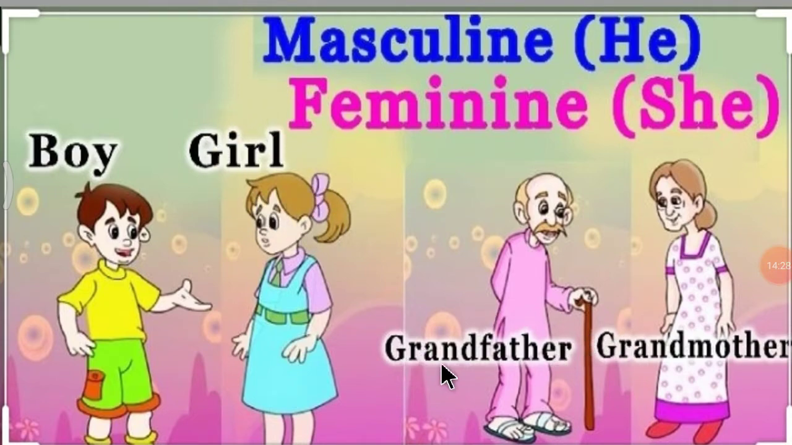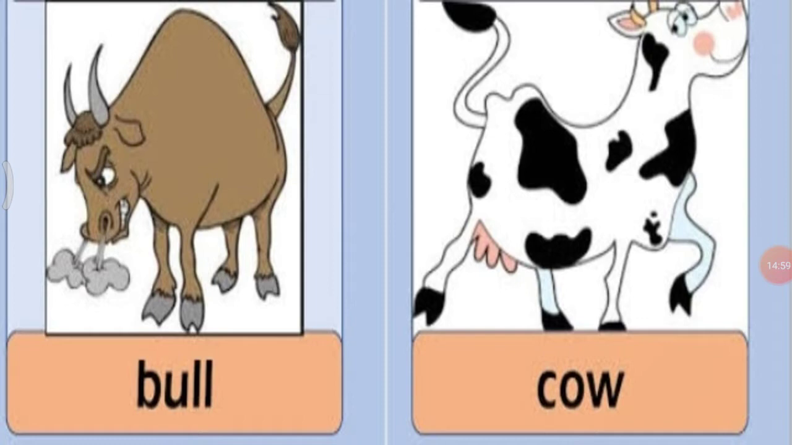Then here, grandfather. Grandfather is a masculine gender. Then grandmother. Grandmother is a feminine gender. Right? So I hope you clearly understand masculine and feminine gender, but still let me show you some more examples so you can understand it properly.